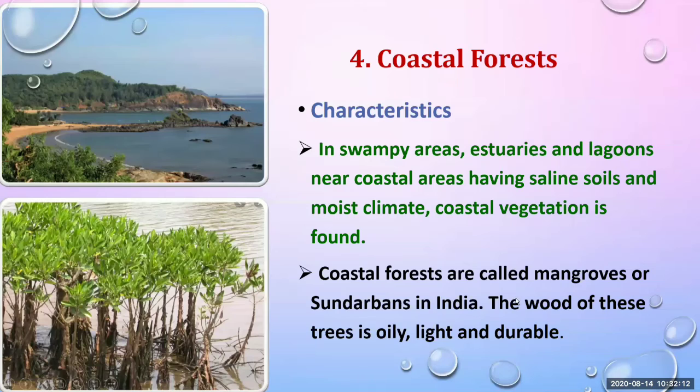Now next characteristics: coastal forests are called mangroves or Sundarbans in India. Here the example of mangrove forest or mangrove trees you can see in the second picture. Where is it found? It is found mostly in the Sundarbans in India, and the Sundarbans is located in West Bengal, alongside the Bay of Bengal. The wood of these trees is oily, light and durable.